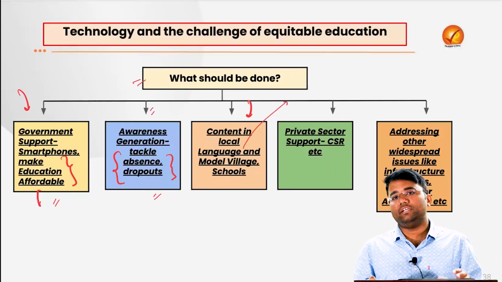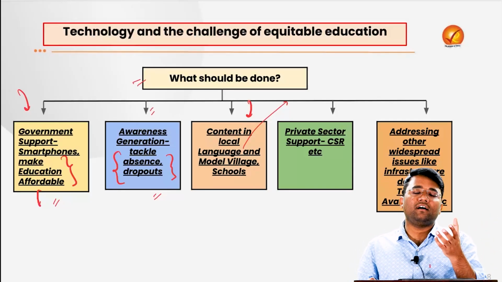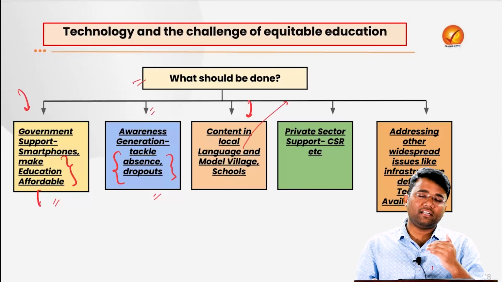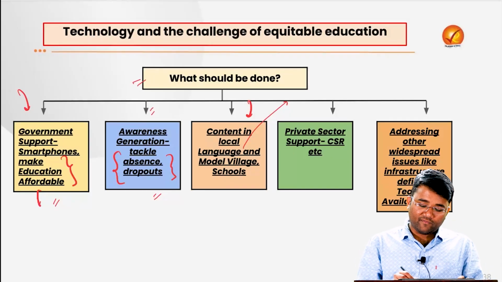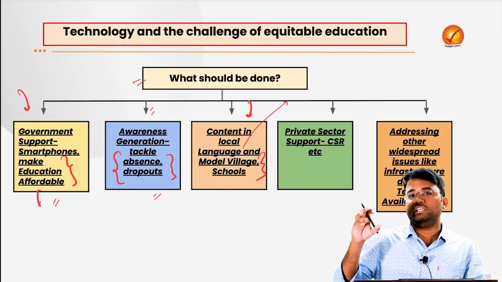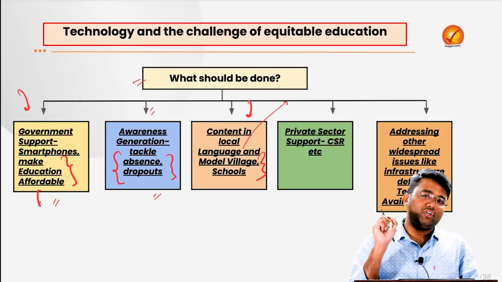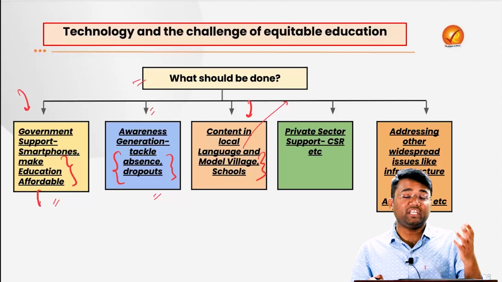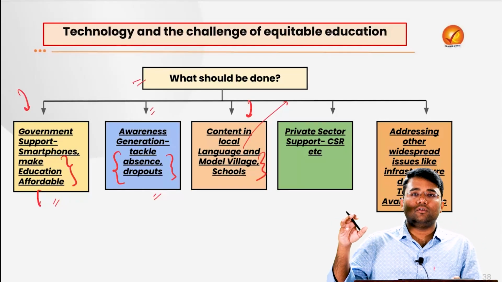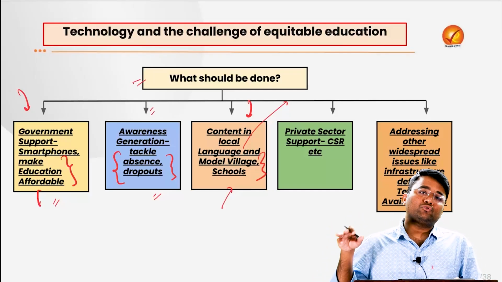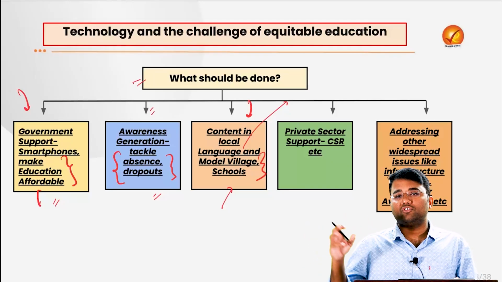Also, we need to ensure that there is content available in the local languages. That can actually help ensure that these students can relate with that content properly, right? And they can get the understanding properly. Also, some of the model village schools, for example, under the PM Shri Yojana, the government is developing model schools for implementation of the national education policy. Similarly, some of the model schools which have adopted technology very well need to be promoted at the global level and national level also, so that they can motivate other schools to follow the path of these model schools.